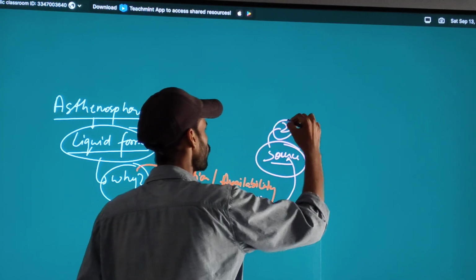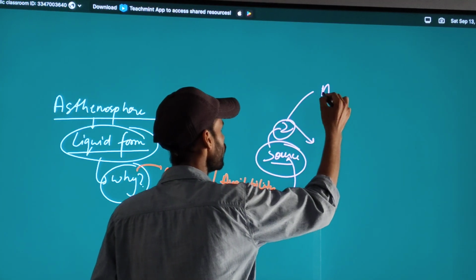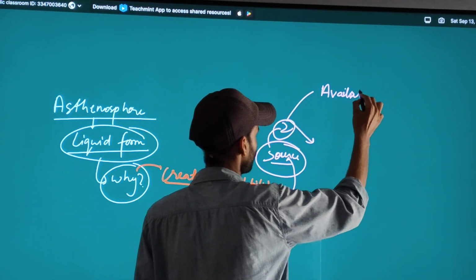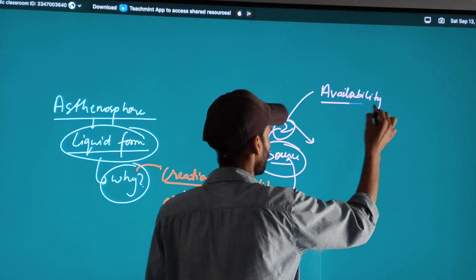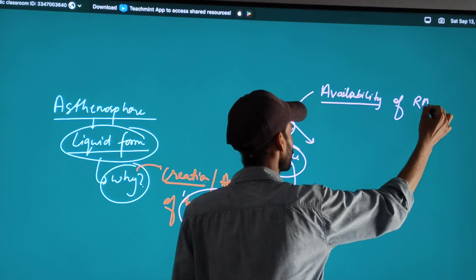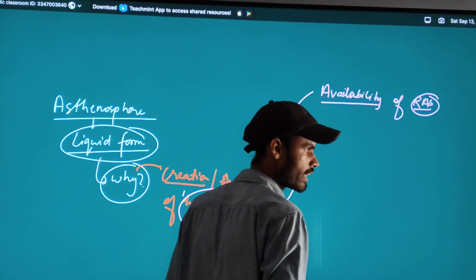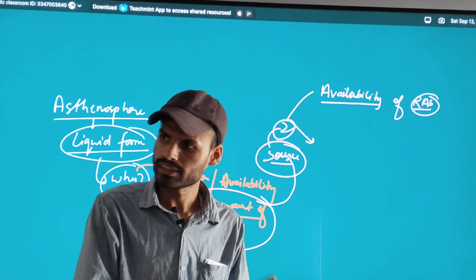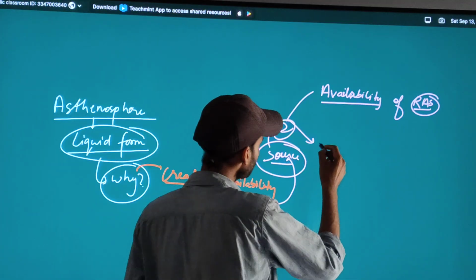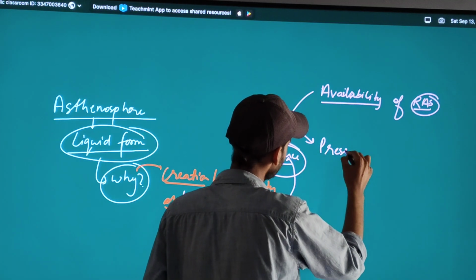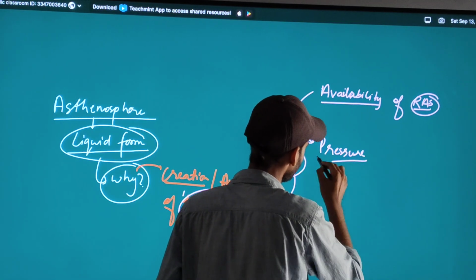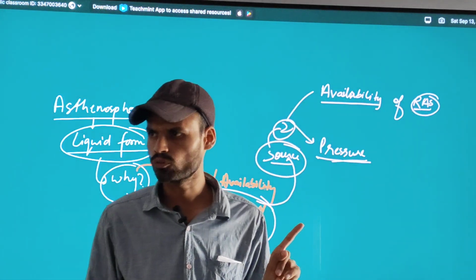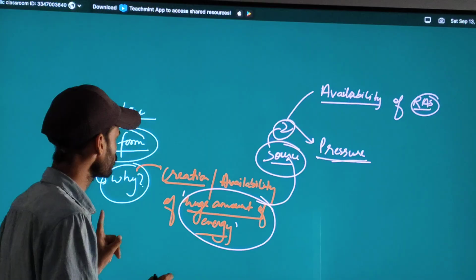There are two sources. The first is the availability of radioactive substances that discharge and create a huge amount of energy. Then metals go into liquid form. And the second reason is pressure force.